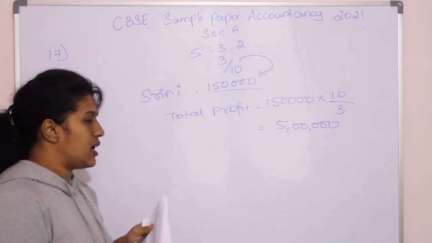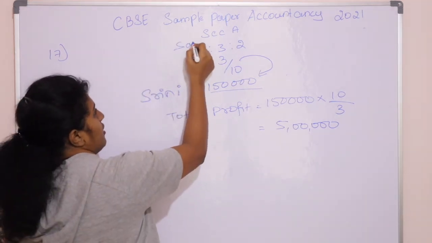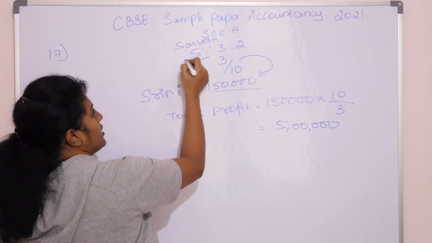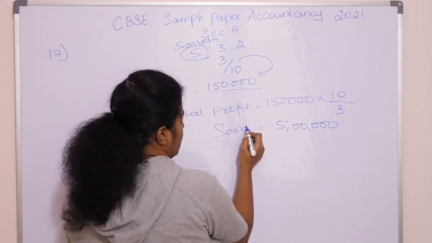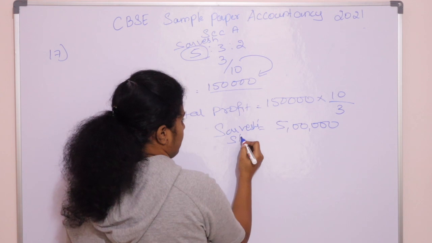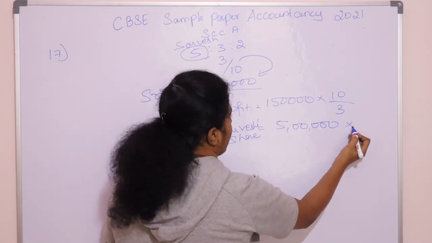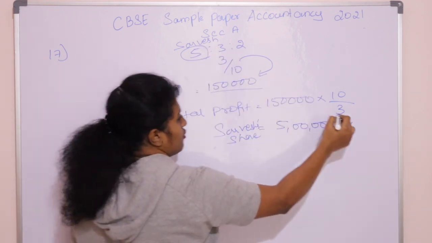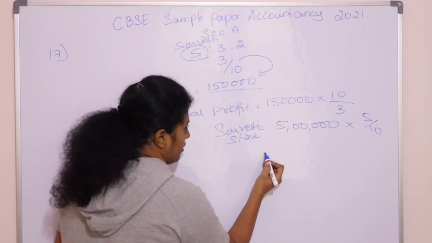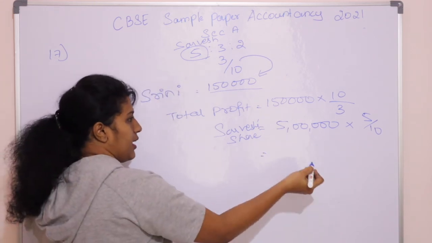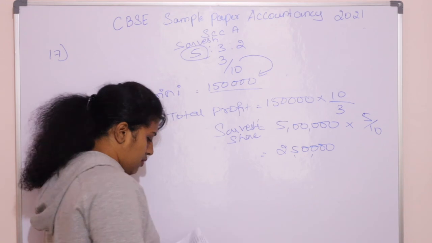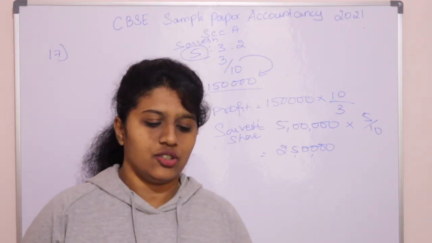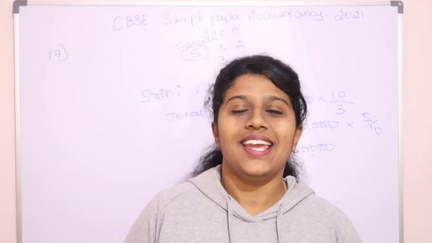Now which partner's share is asked? The first partner, Sarvesh's share. So the first partner's share is 5, right? If you are calculating Sarvesh's share, it will be 5 lakh into 5 divided by 10, which will be 2,50,000. So whichever option has 2,50,000 will be the answer. Answer is D.